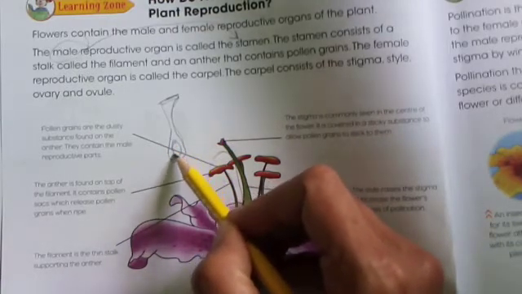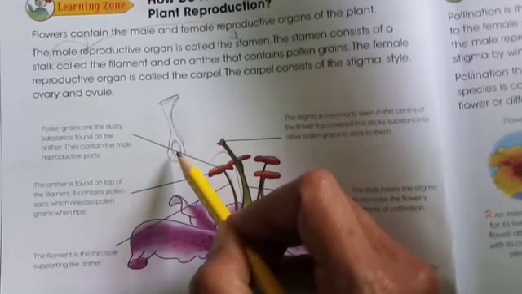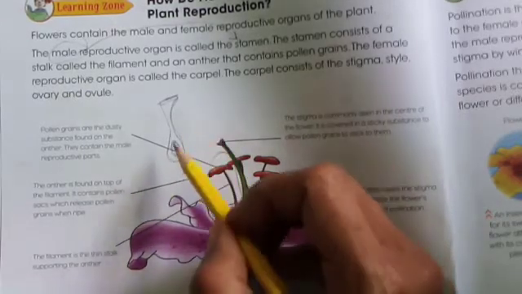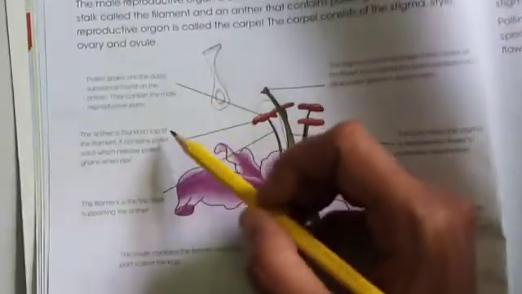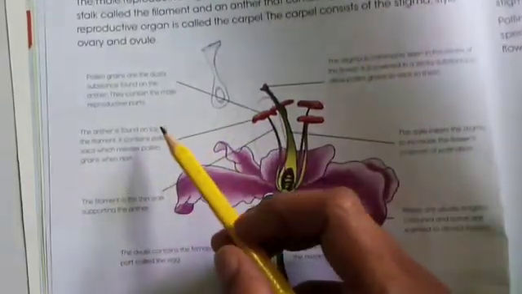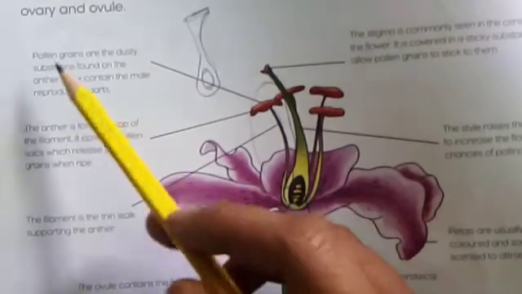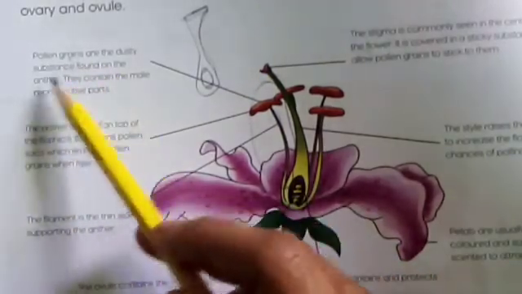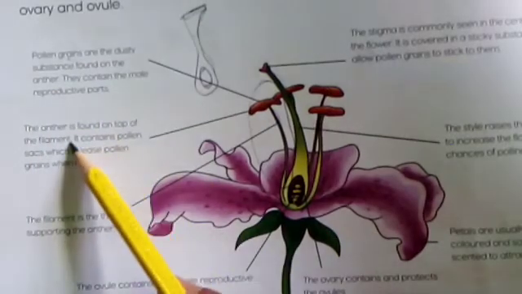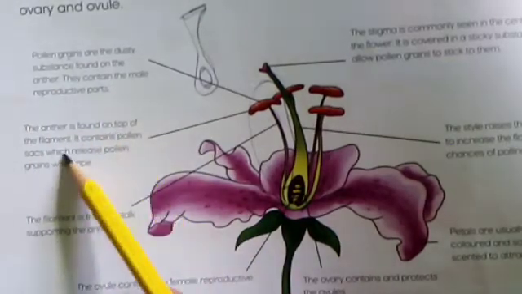There is an ovary. So plants' seeds start to grow from this part. So let's know about the different parts. Here is your filament, anther. Plant pollen grains are present in the anther. Anther is found on the top of the filament.